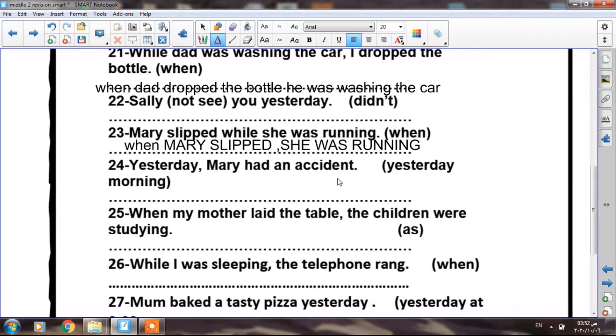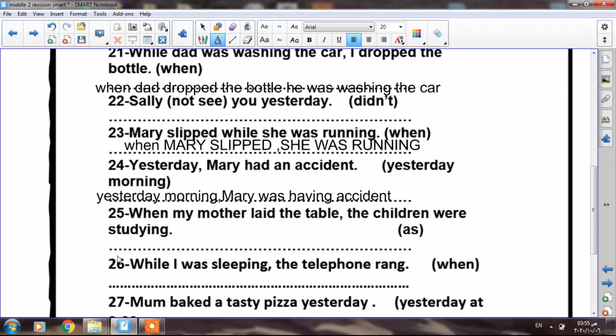But when I talk about yesterday morning, I talk about yesterday at a specific time, so the action was happening yesterday in the morning. Let's change the verb: Mary was having an accident.